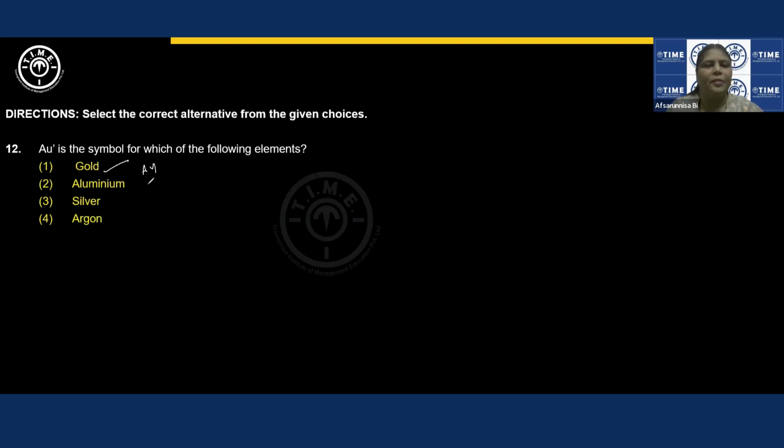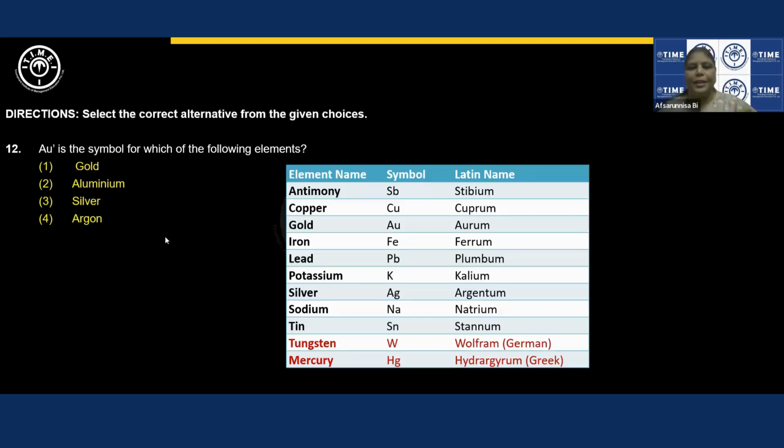Gold AU, aluminium we write as AL, silver we write as AG. This is also taken from the Latin name, that is argentum, and argon is AR. So let us see a few of the other elements whose symbols have been taken from their Latin words. Antimony, frequently you can see antimony being asked a number of times.